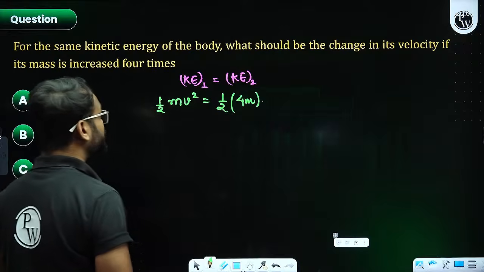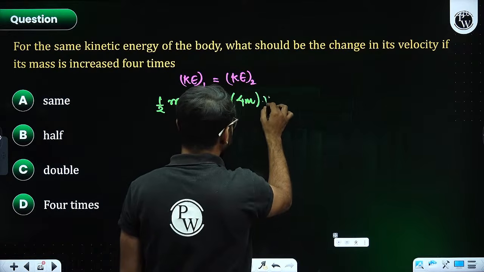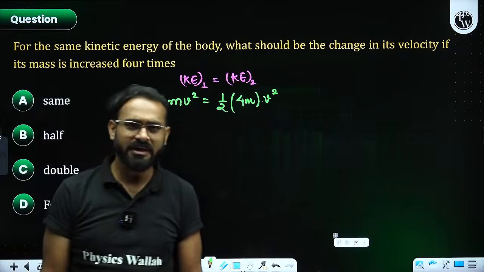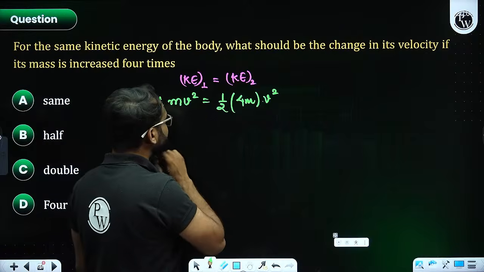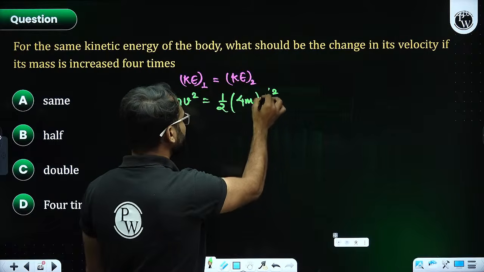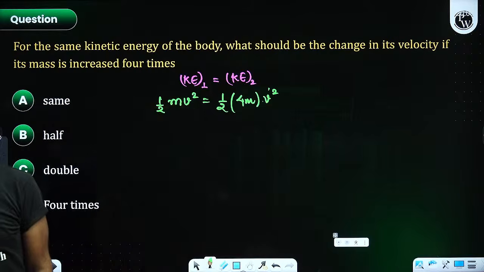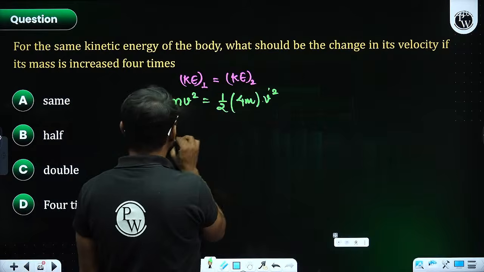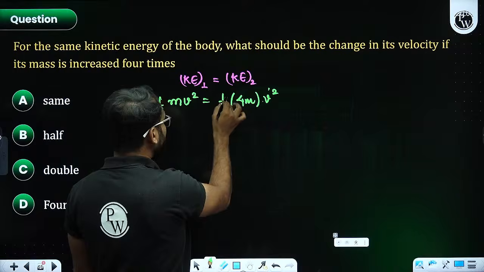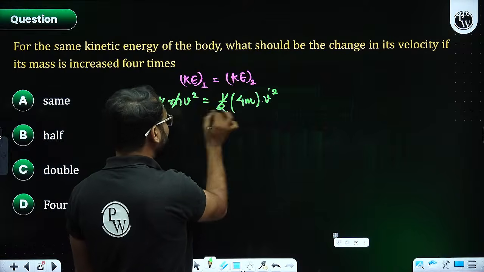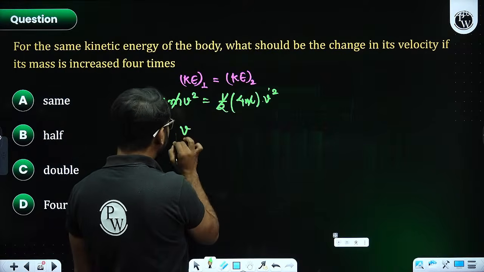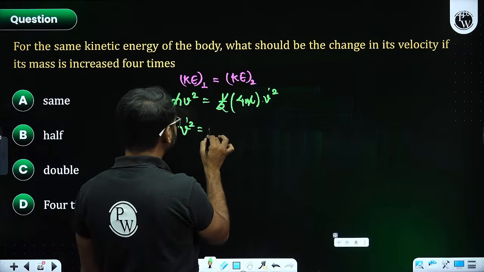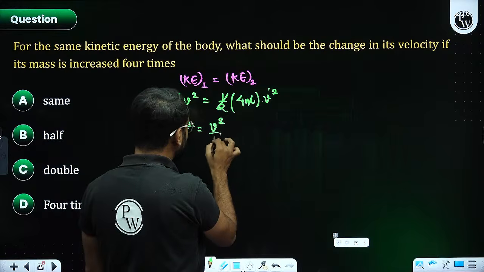So for the same kinetic energy, what should be the change in velocity they are asking? That is going to be v square. Correct? Any problem with that? Velocities will also be different, right? So just naming it as v dash. From here, 1 by 2 cancelled, m cancels. So I will be getting v dash square equal to v square by 4.